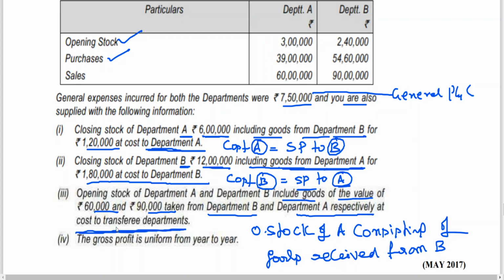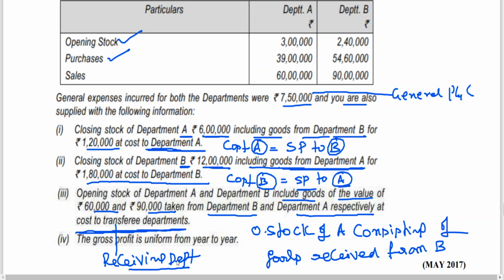Transferee means, I am telling once again, the receiving department. I think you need to be careful. You can have a terminology: hire purchaser, hire vendor, consignor, consignee, promisor, promisee, offeror, offeree, bailor, bailee, transferor, transferee.